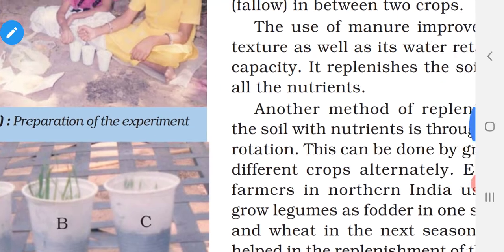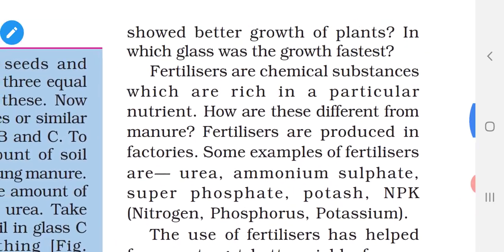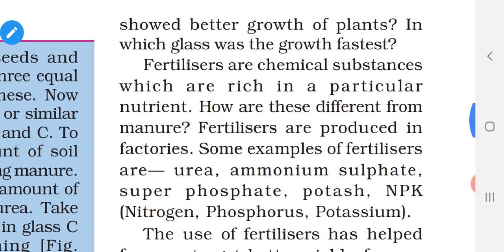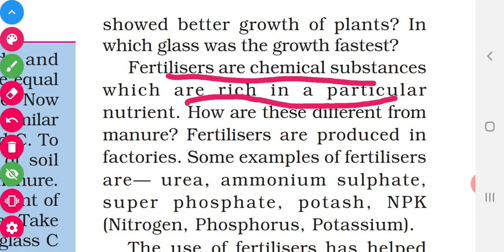Then come to the next one. What are fertilizers? Underline it. Fertilizers are chemical substances which are rich in a particular nutrient, that is, they are rich in NPK. N means nitrogen, P means phosphorus, K means potassium.